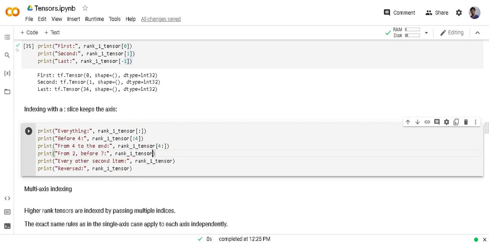From 2 to 7, I'm giving 2 colon 7. And one thing is, it will not extract the 7th element. It will extract up to 7 minus 1, that is 2 to 7 minus 1 element. For every second element, we need to pass colon, colon, and 2. And what this means